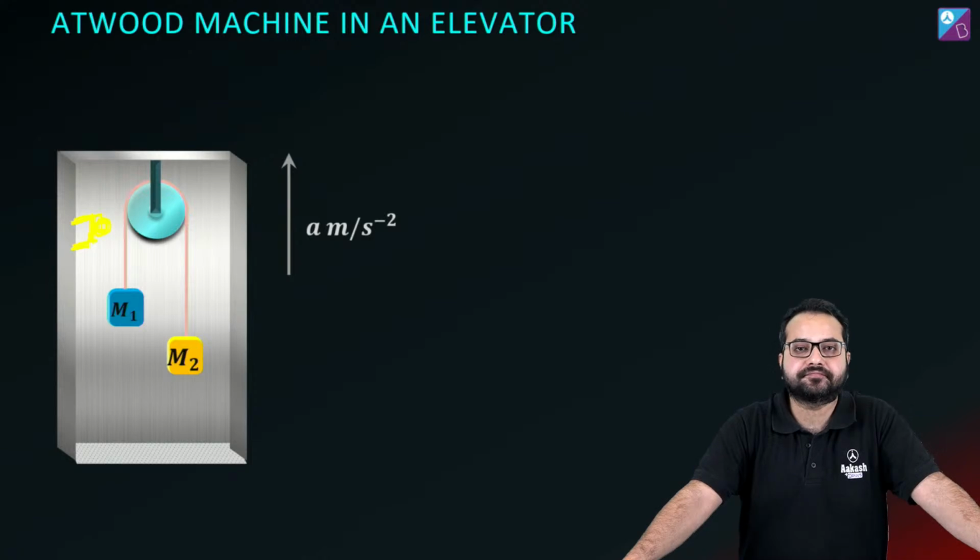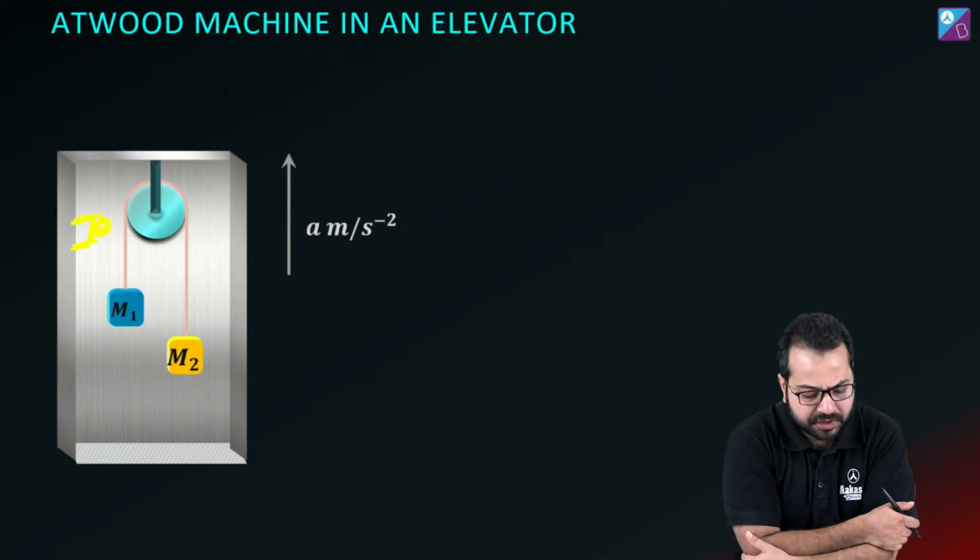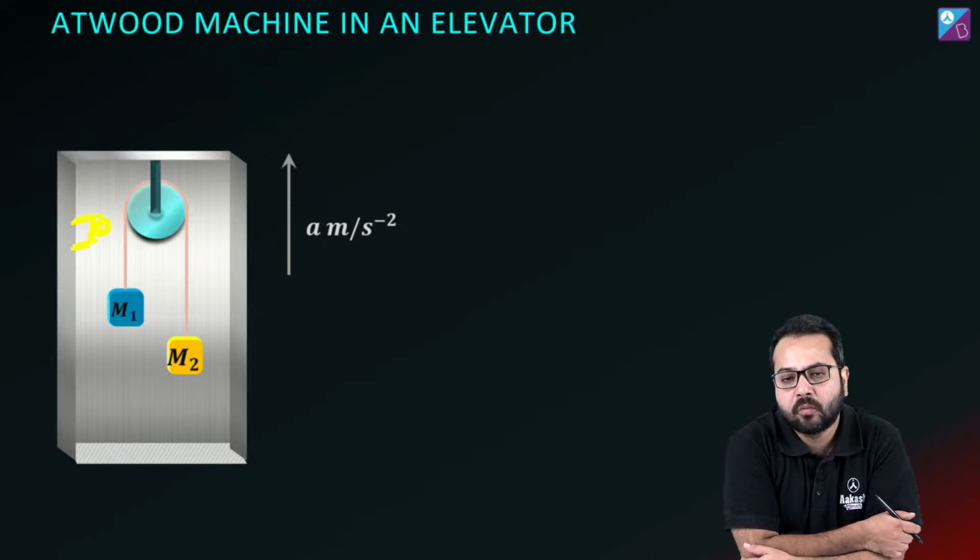Tell me. सोचो what is the effect when I'm observing it from the elevator frame? What is the effect it is going to cause? सोच के बताओ. It's very simple.